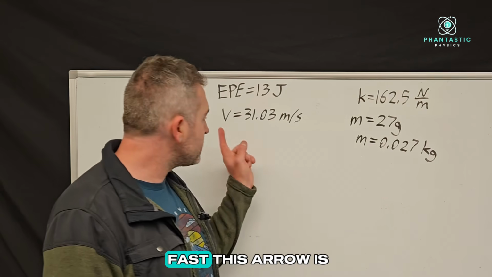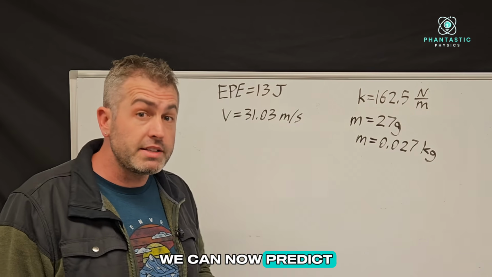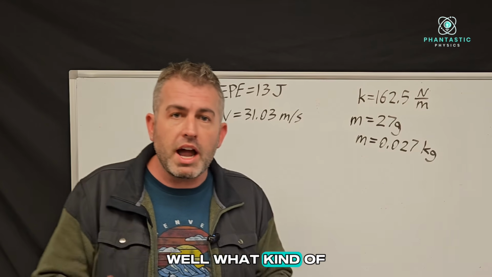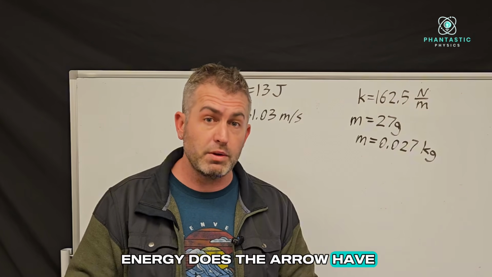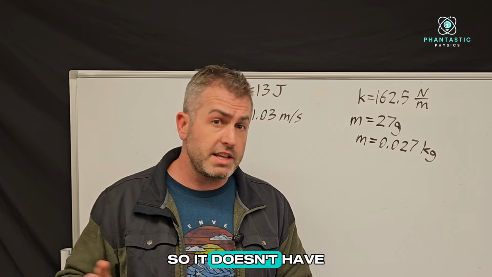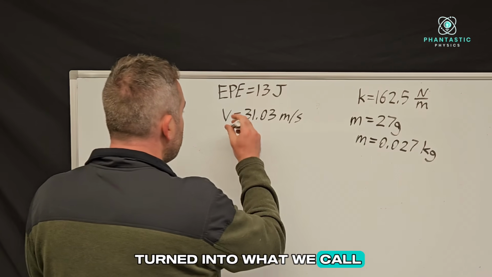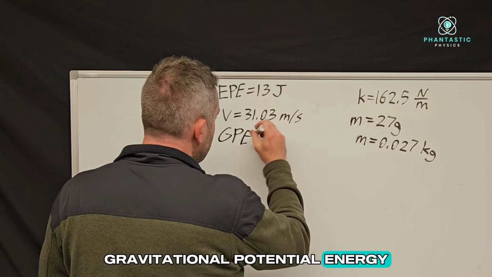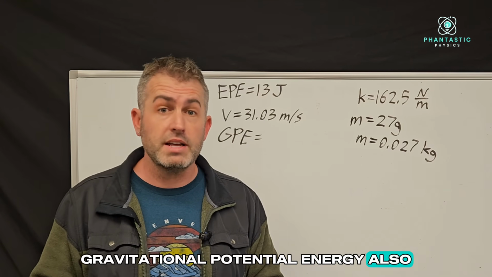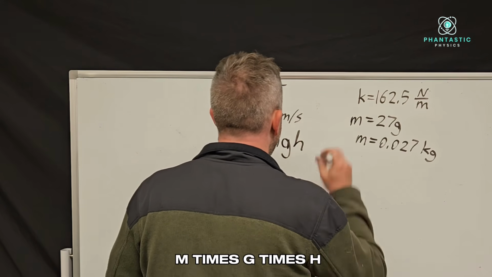Now that we know how fast this arrow is going to be moving as soon as it leaves the bowstring, we can now predict how high it's going to reach in its flight. And so first we need to understand, what kind of energy does the arrow have when it reaches the maximum point of its flight? Well, remember, at that point it's not moving, so it doesn't have kinetic energy anymore. All that energy has turned into what we call gravitational potential energy, or GPE. And so gravitational potential energy also has an equation, and that's equal to m times g times h.